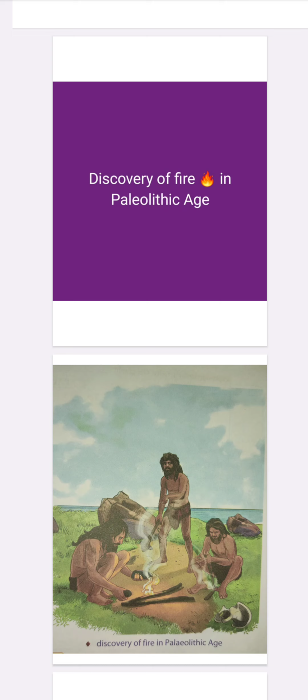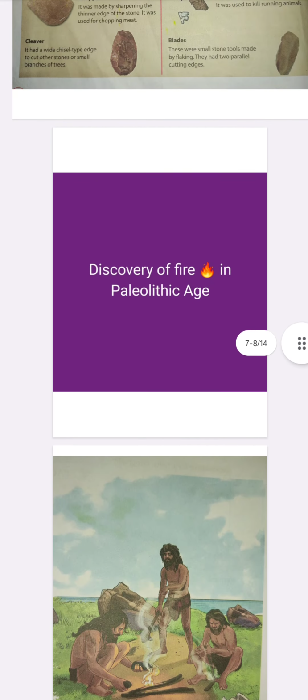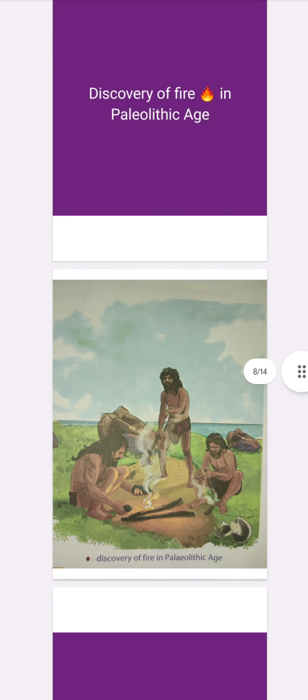And fire also has the following advantages: it could keep people warm, light up dark caves, and it helped humans to roast and cook food. It was used to scare away wild animals and helped early humans in their battle for survival. There are some sites in Kenya, East Africa, that show one of the earliest evidences of fire in the Lower Paleolithic age.